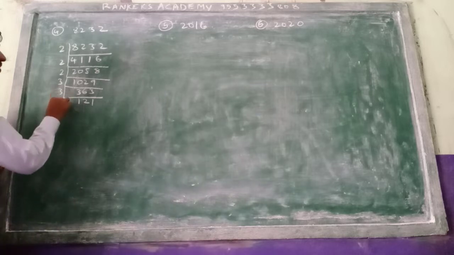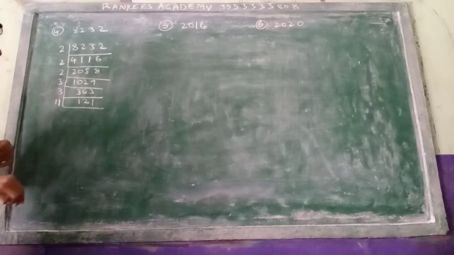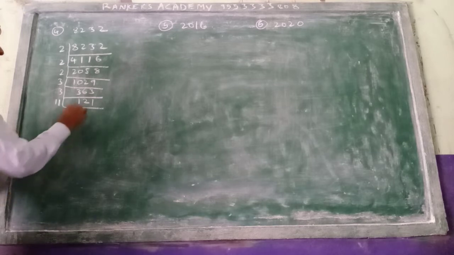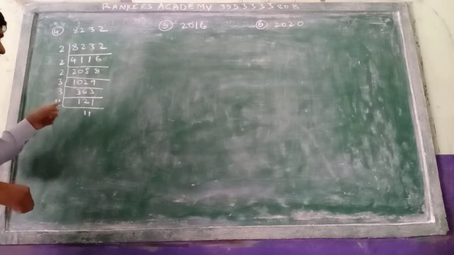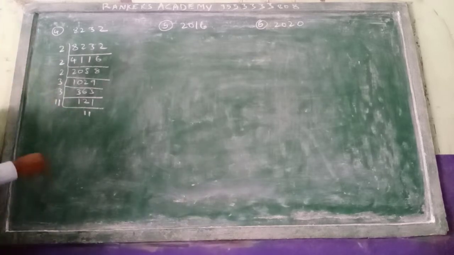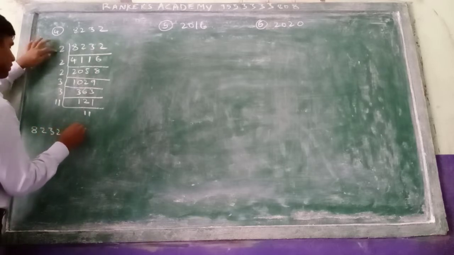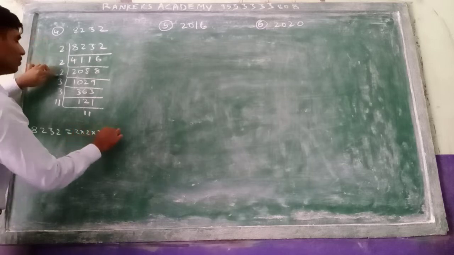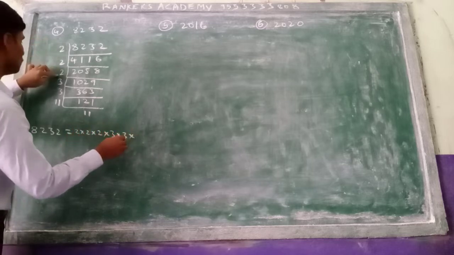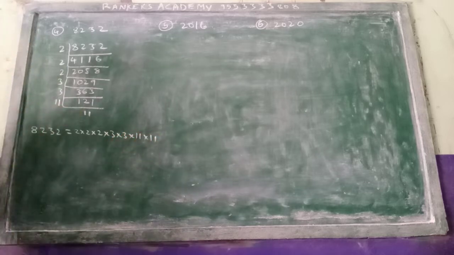So next, 121, we can take now 11 ja 121. So 11 is also a prime number, so you stop here only. So we can write here 8232 equal to 2 into 2 into 2 into 3 into 3 into 11 into 11. Stop this.